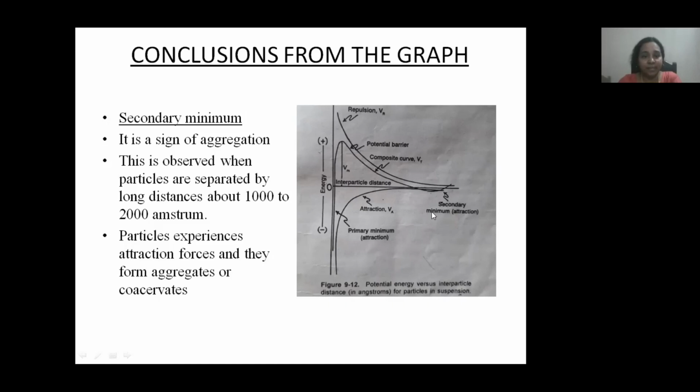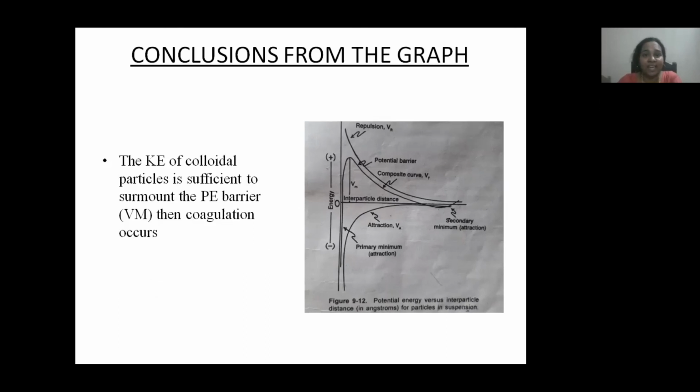That is the secondary minimum. When the kinetic energy of the colloidal dispersed particles surmounts this potential energy barrier, at that time coagulation occurs. At that time aggregation occurs, and that leads to the instability of that colloidal dispersion.